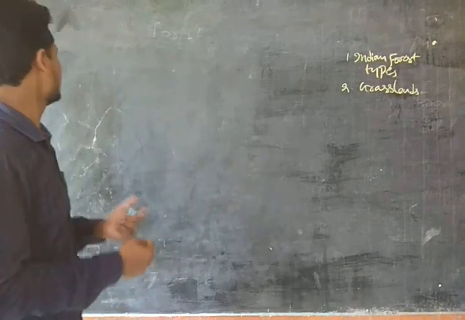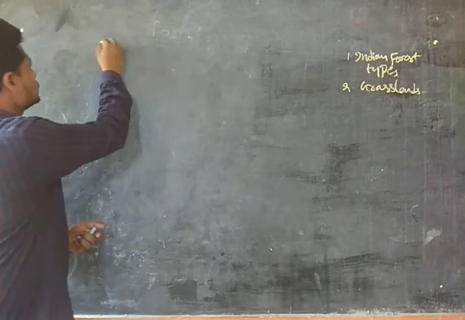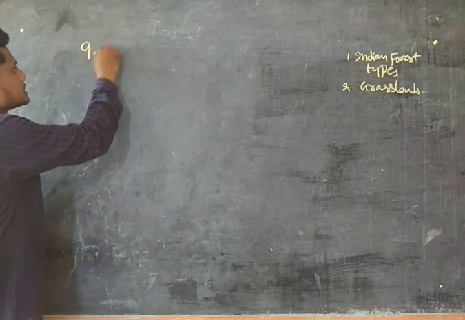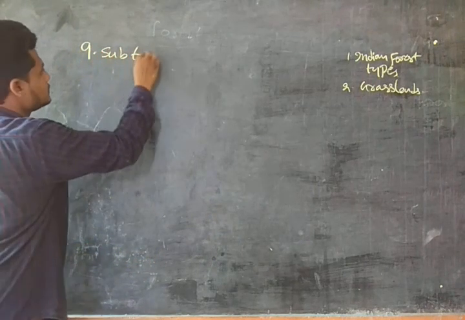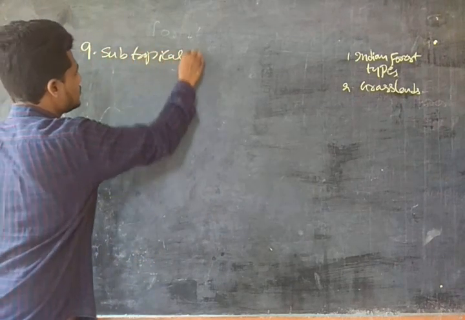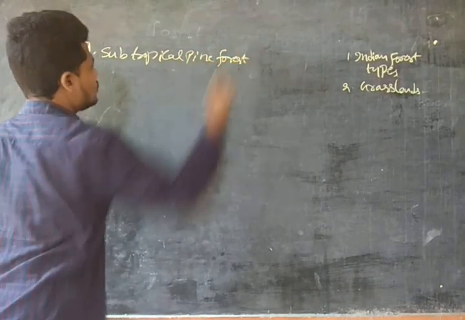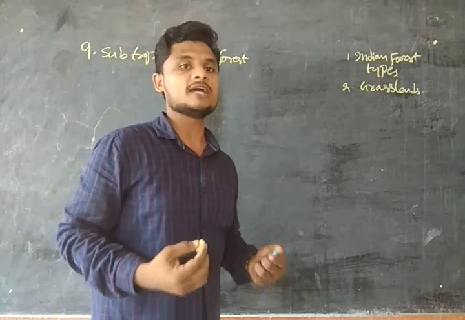The 9th one is the subtropical pine forest. What do we mean by subtropical pine forest?